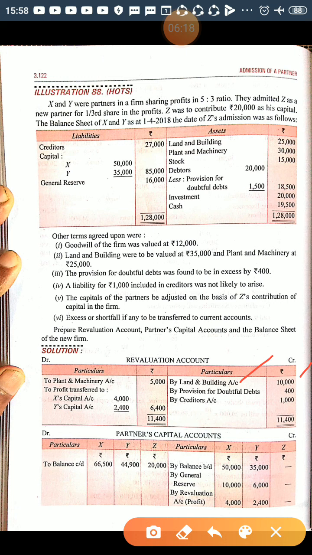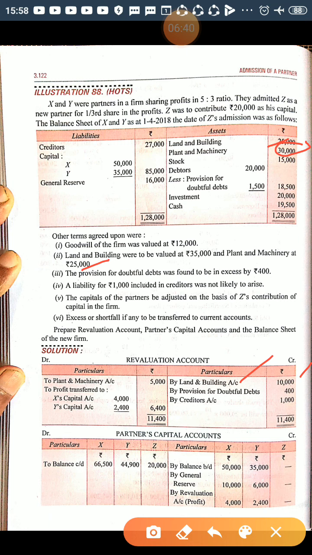Another is plant and machinery at 25,000. Plant and machinery is given in the balance sheet as 30,000, but now it is valued at 25,000. That means plant and machinery is decreased. A decrease in asset is a loss for the business.